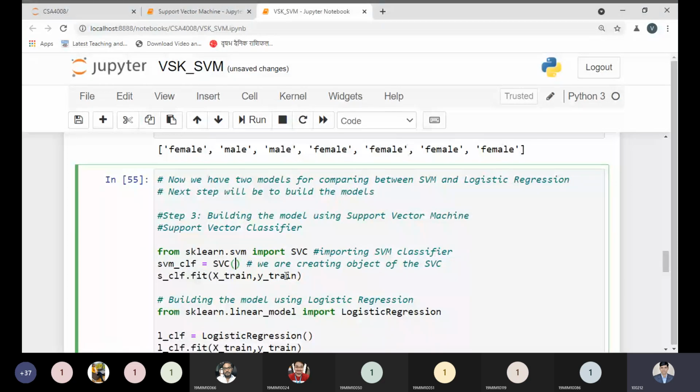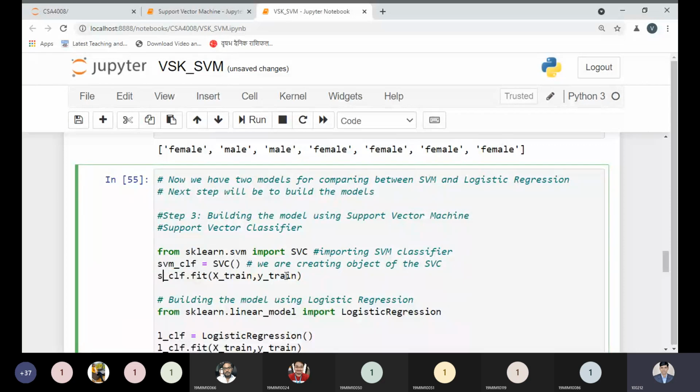And at this point, we are able to pass some other parameters. For example, we can pass the kernel value. As I told you, kernel value means the kernel function, like linear, polynomial, RBF, and other ones. If you want, we can pass the parameter. But right now we have a simple data set, so we are not worried about the kernel function, and we are not typing anything here. But if we want, then we can. So right now we are creating our object named svm_clf.